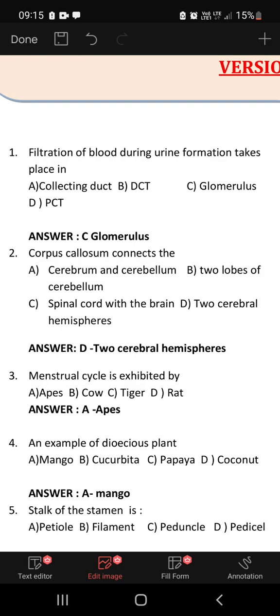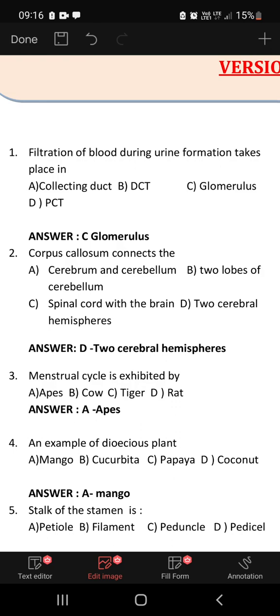Corpus callosum connects the cerebrum and cerebellum, two lobes of cerebellum, spinal cord with the brain, or two cerebral hemispheres. The corpus callosum connects the two cerebral hemispheres, which is the correct answer. Menstrual cycle is exhibited by apes, because only primates have what we call a menstrual cycle, whereas in cow, tiger and rat we call it the estrous cycle.